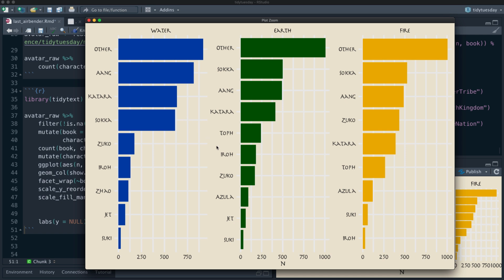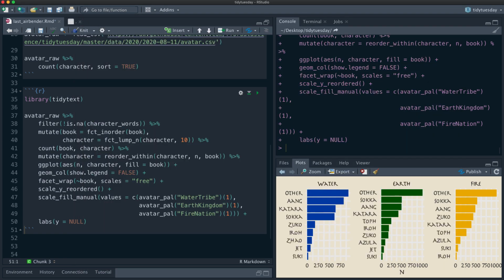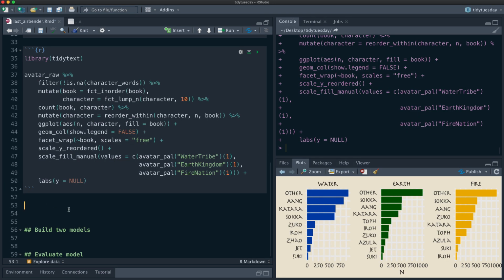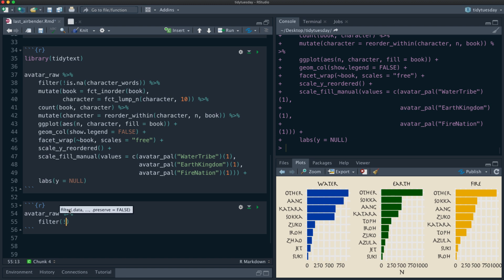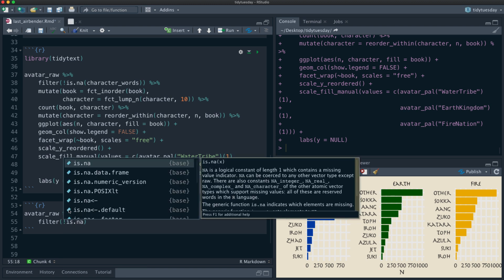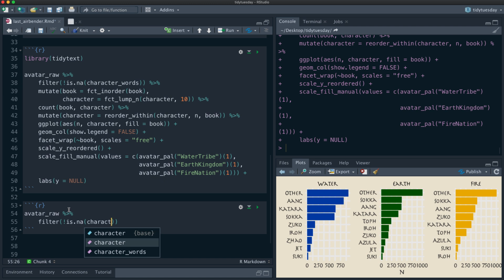And so what we're going to make an attempt to do here is to identify, from a line of dialogue, is the speaker Aang or is the speaker someone else? So let's build a little data frame to do this with. Let's take our raw data frame. We do not want any of those rows that have the scene direction.